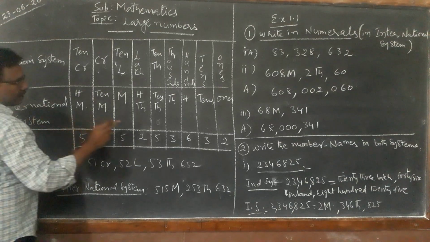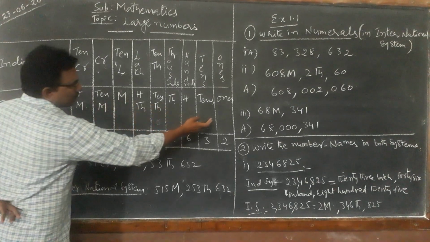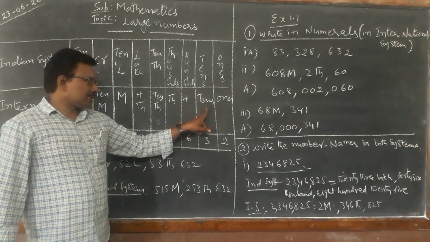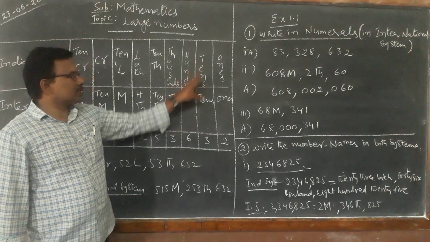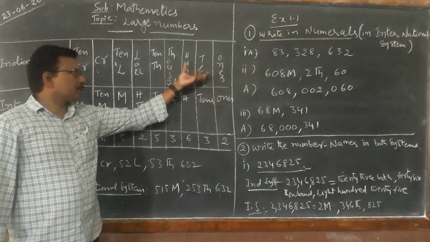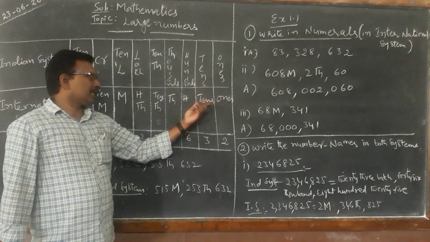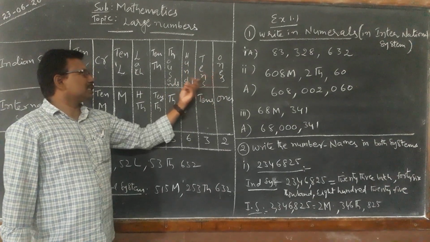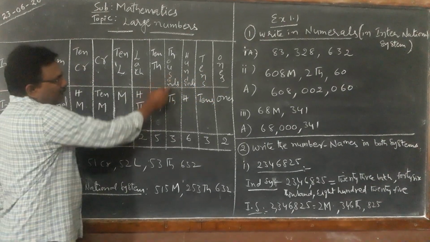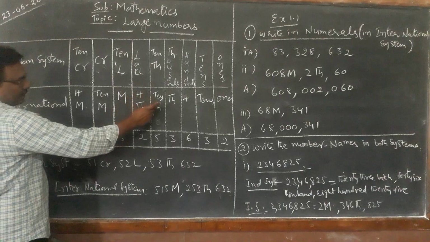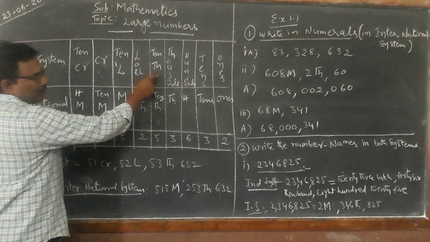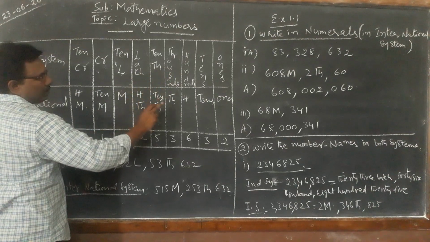Now, in the international system, places are divided as ones place, tens place, hundreds place. These are the same in the Indian system and the international system. The first period, the ones period, is the same: ones, tens, hundreds. Then comes the thousands place, and after 1,000 comes 10,000. Up to here everything is the same in both systems.